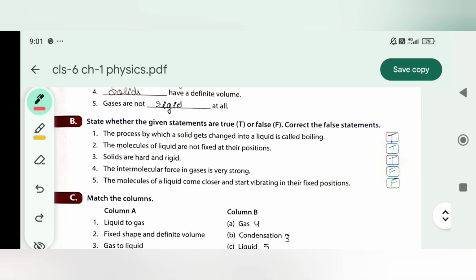True or false. The process by which a solid gets changed into a liquid is called boiling. The molecules of liquid are not fixed at their positions. True. This is also true. First one, solids are hard and rigid. True. The intermolecular force in gases is very strong. False. The molecules of a liquid come closer and start vibrating in their fixed positions.